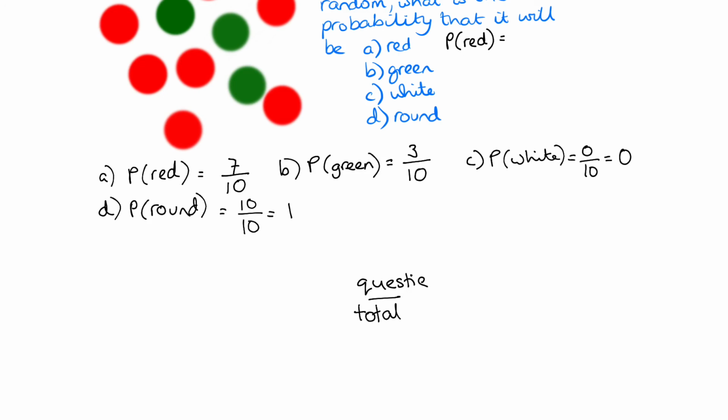Okay, so for example, when it was red counters, then on the top it goes red. When it was green counters, the number of green. Okay, so I've got questions for you to have a go at just now. Just shout if you're stuck with anything, and I'll see you soon.